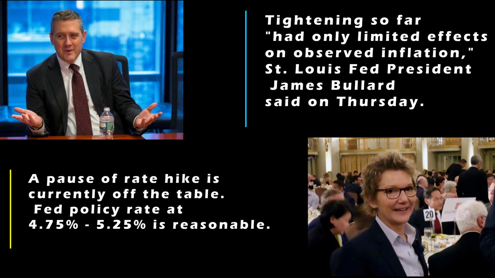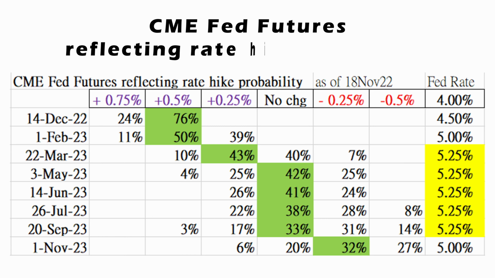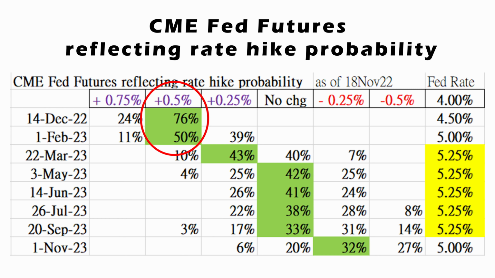Fed members are coming out to manage the market expectations. In addition, a lower CPI doesn't mean that the Fed will immediately stop raising interest rates. However, the Federal Reserve may slow down the pace and extent of interest rate hikes. It is expected that it will continue to raise the interest rate by 0.5% at the meeting on December 22nd, and another 0.5% at the 1st of February 2023 meeting, 0.25% at the 22nd of March 2023 meeting, bringing the Fed funds rate up to 5.25%, and will be there for most of 2023.